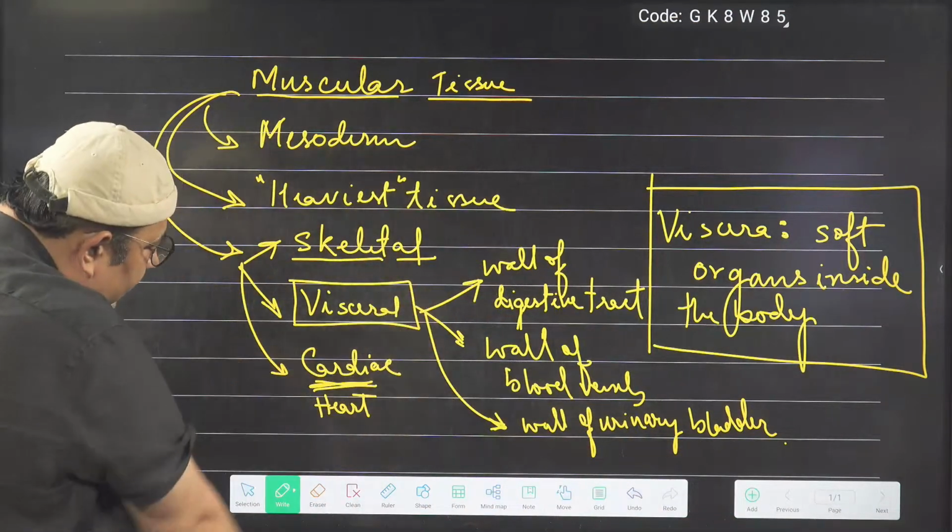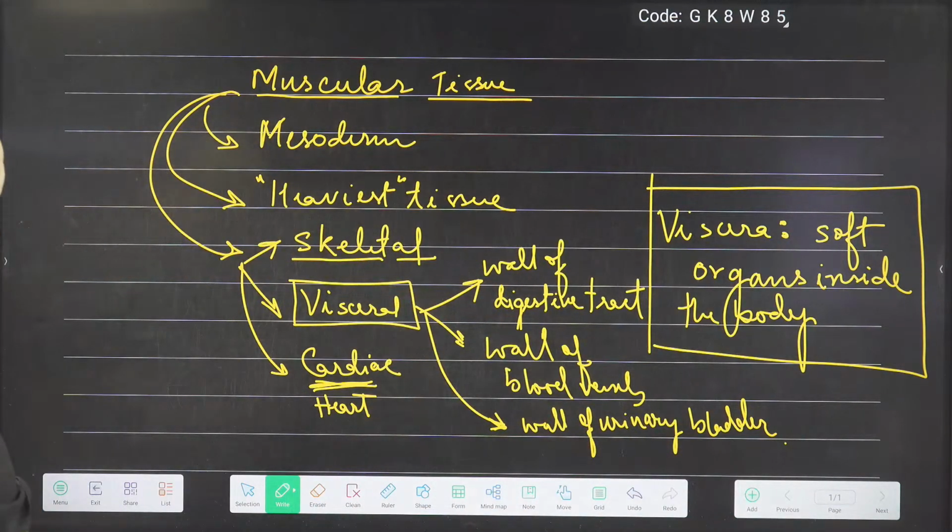These are some big examples of visceral muscles: the wall of the intestines, stomach, then the wall of the blood vessels, the big ones, which have a big amount of wall. And then the wall of the urinary bladder that we just discussed is also visceral.